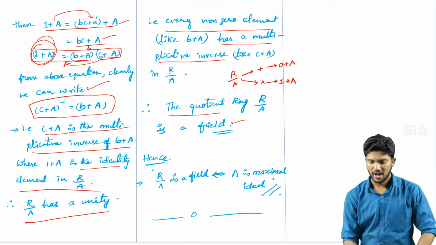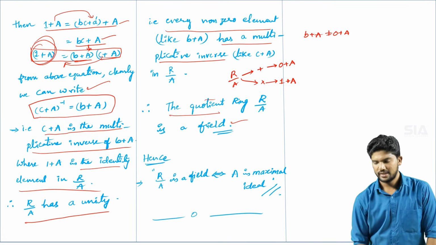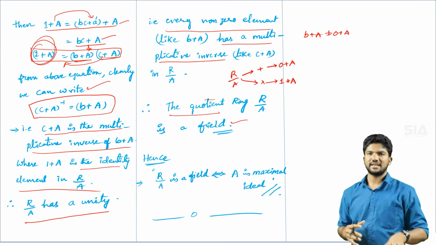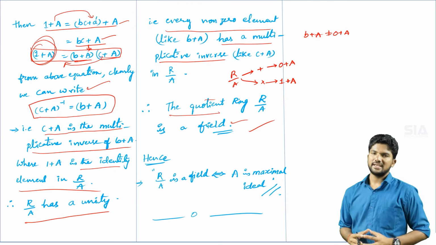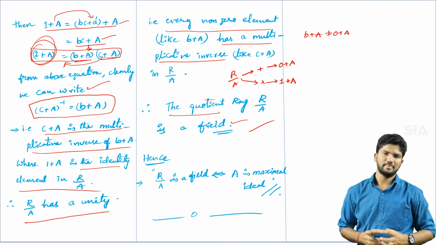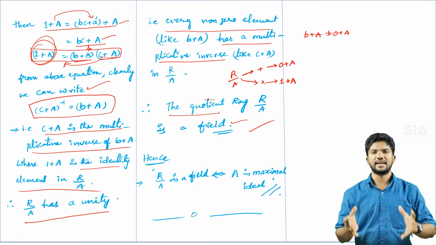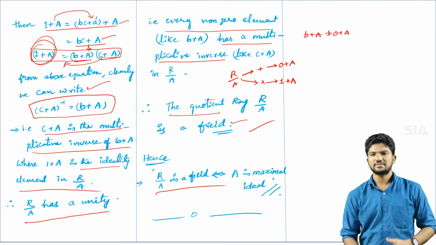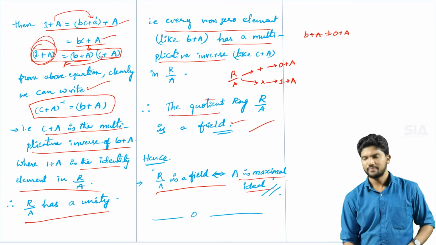When a multiplicative inverse exists for a non-zero element like B plus A, then you can call it a unity. So therefore whenever unity exists, that set is called a field. So therefore hence R by A is a field with the help of maximal ideal. So therefore after clearing the necessary condition and sufficient condition, proudly we can say that R by A is a field if and only if capital A is a maximal ideal.